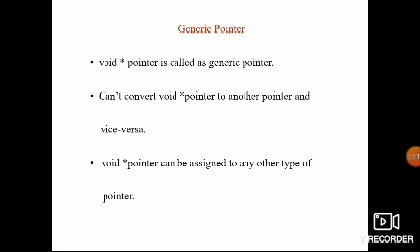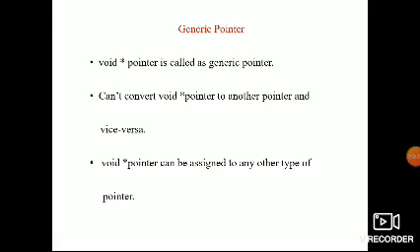If you are not returning any value, you have to use void. If I use int, a value has to be returned. So in some of the programs we are writing int before main. If I use int, we have to return a value, so to return the value, again you have to use the keyword return. If you don't want to write any return value, you have to use void. So the void pointer is also called the generic pointer.